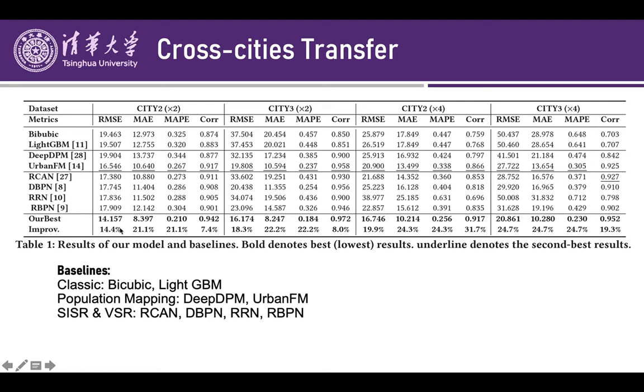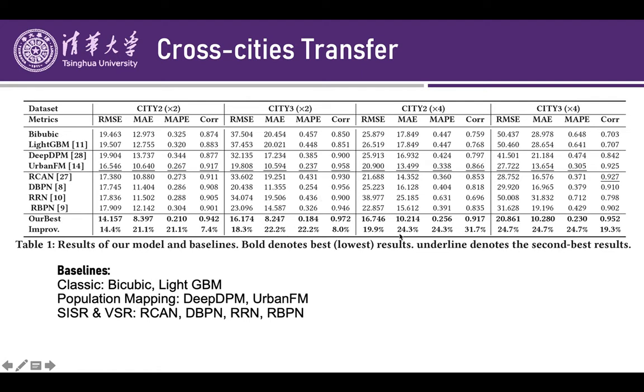And obviously, the times 4 scenario is a harder task, because we only have less valuable input. According to this table, we find that our PSRNet could always reach the best performance in all scenarios, and our PSRNet could reduce the error by at least 20%.